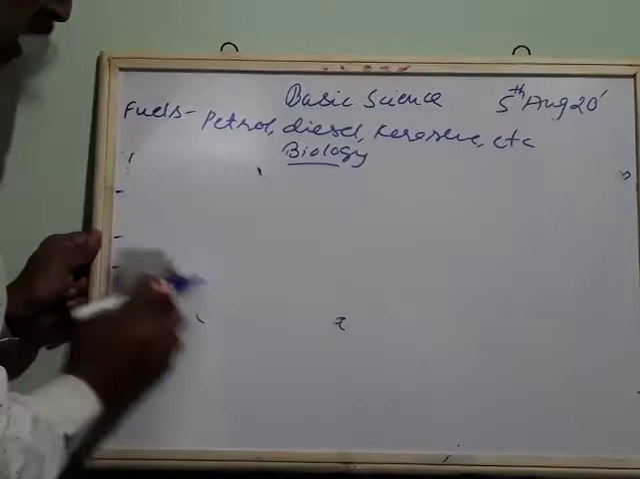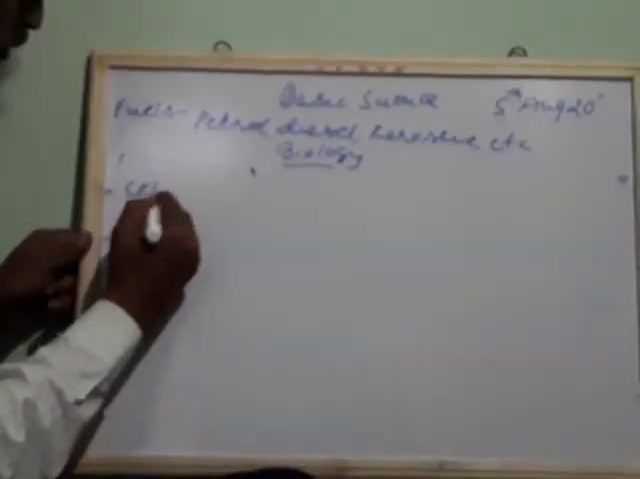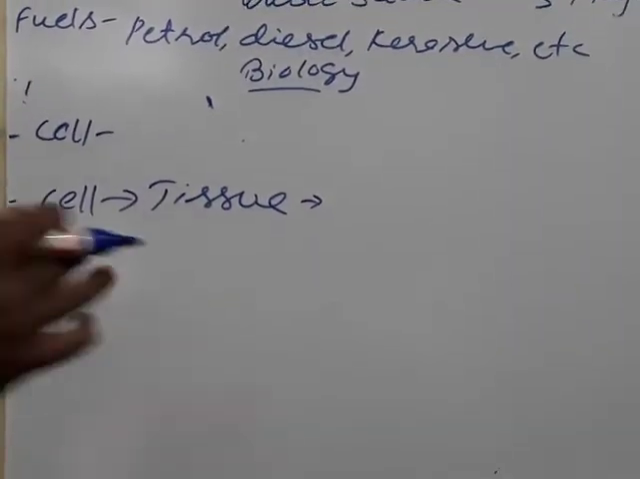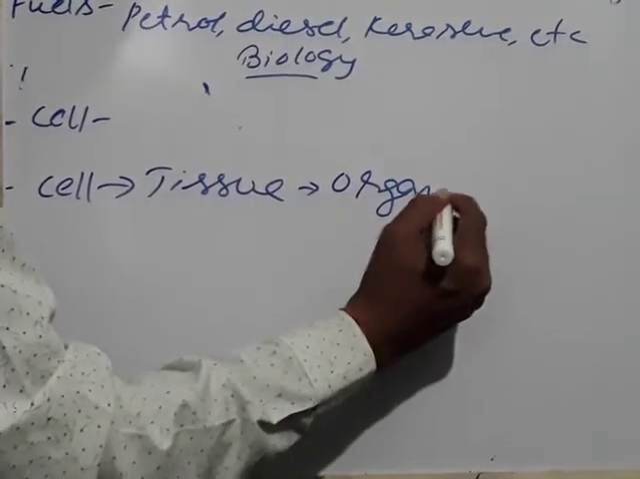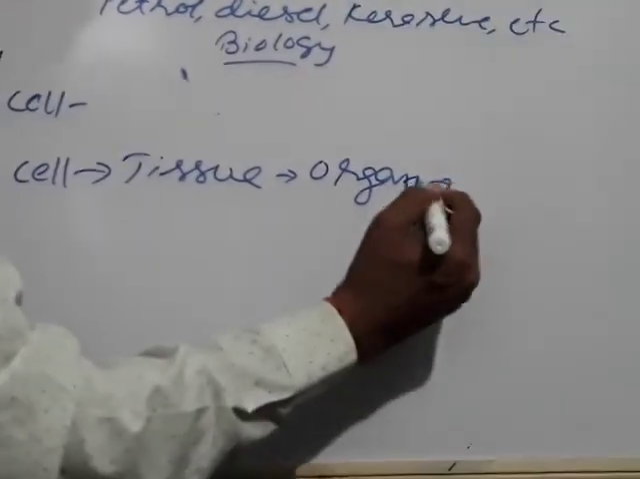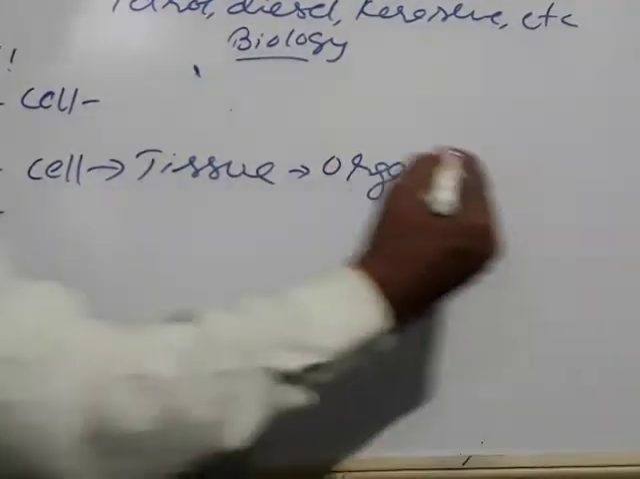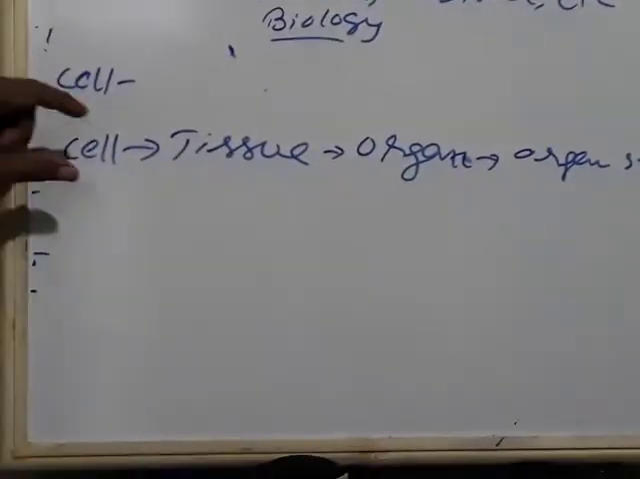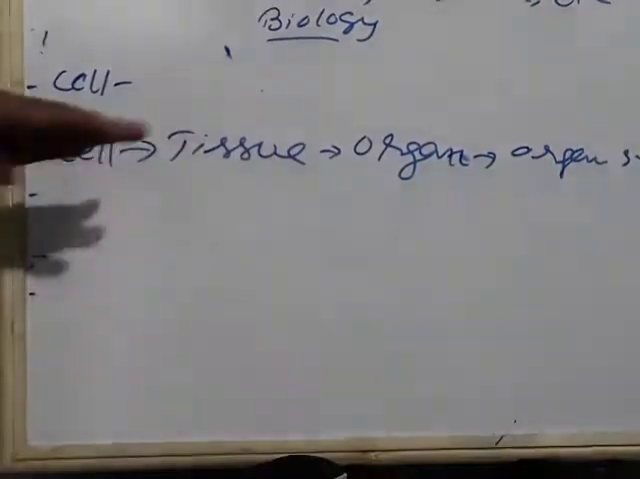Now next we'll try to know about the cell. What is a cell actually? A cell is the basic structural and functional unit of a living organism. The cell plays an important role because a group of cells becomes tissue, and many tissues combined form an organ. Different organs form an organ system. In this way, cell, tissue, organ, organ system, and the human or animal is developed.